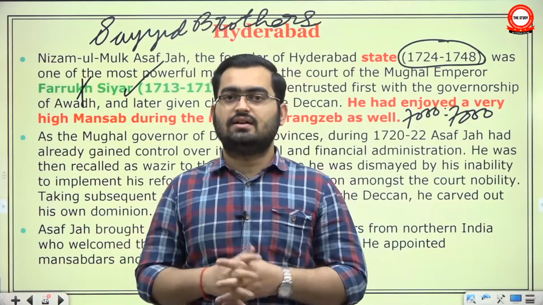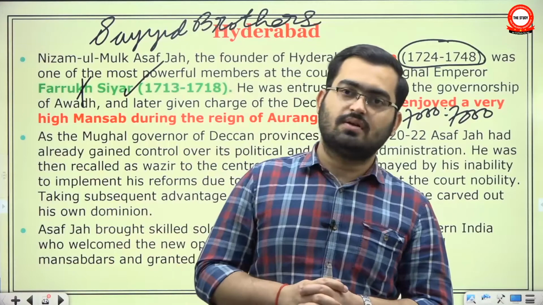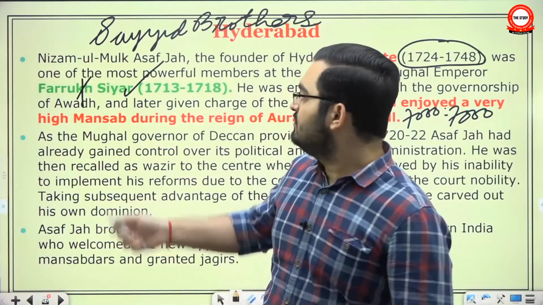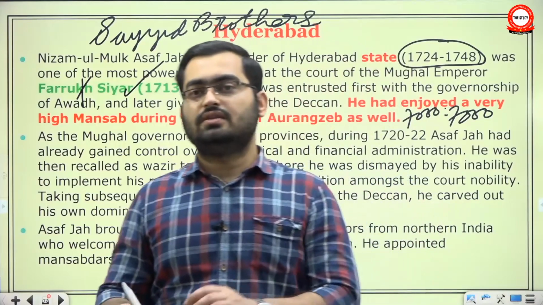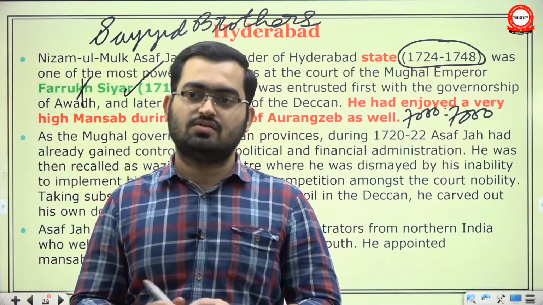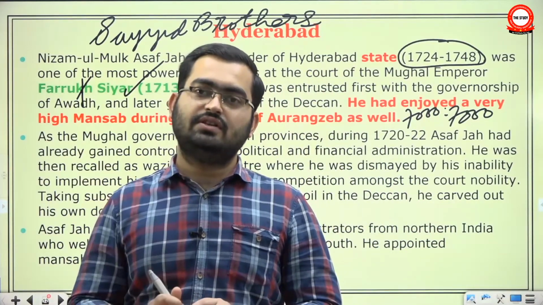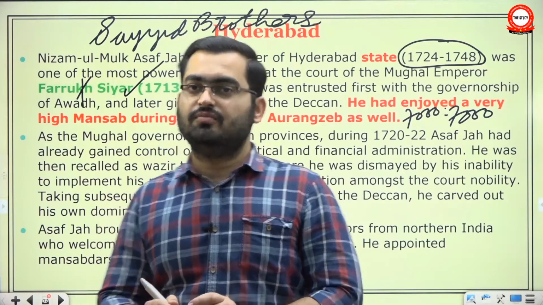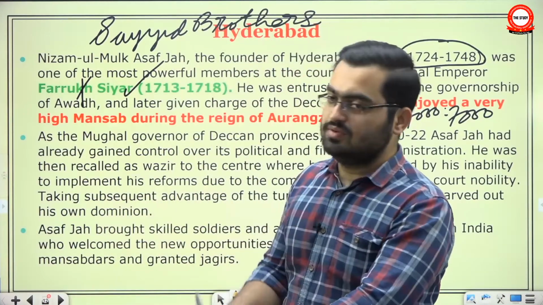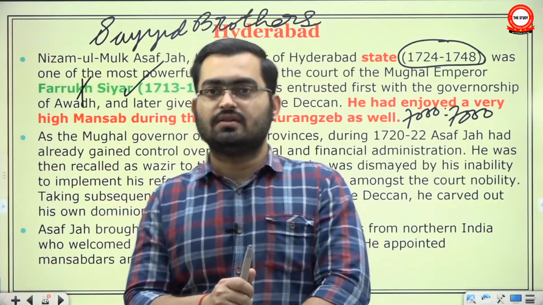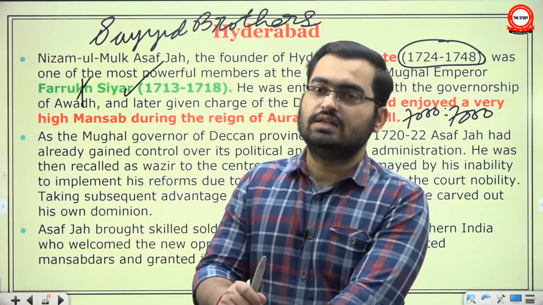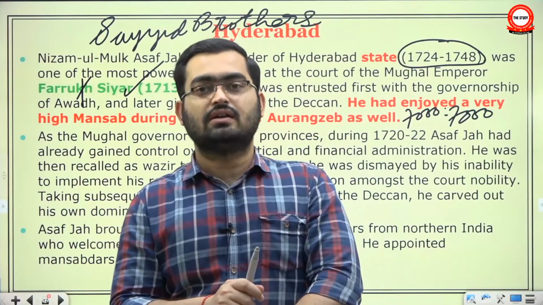So he gathered around some nobles. Among them was Nizamul Mulk and Asad Khan, the governor of Awadh. They got rid of Sayyid brothers. For that they were rewarded. Asad Khan was rewarded with the Subedari of Awadh, and Nizamul Mulk was rewarded with the Subedari of Deccan. See, the entire Deccan, there were total 6 provinces in Deccan, right?